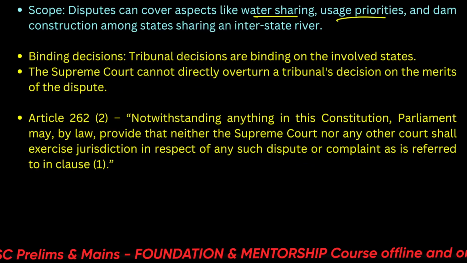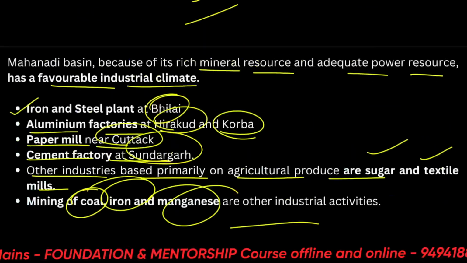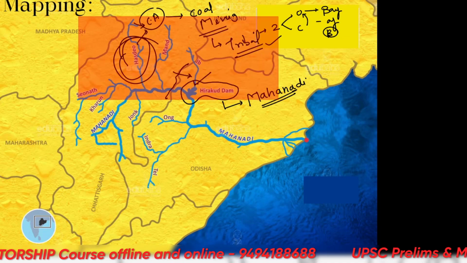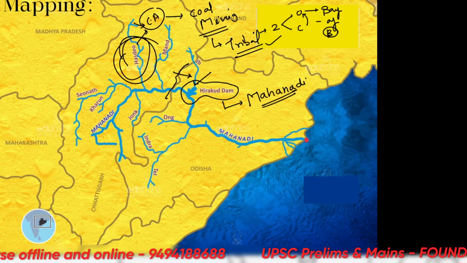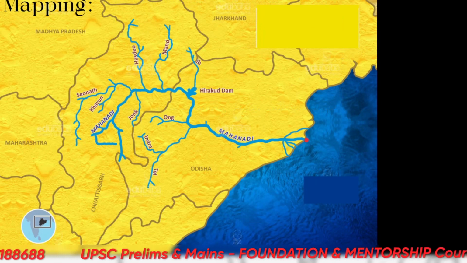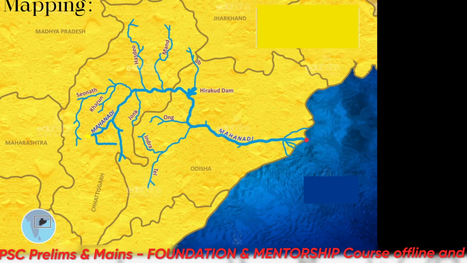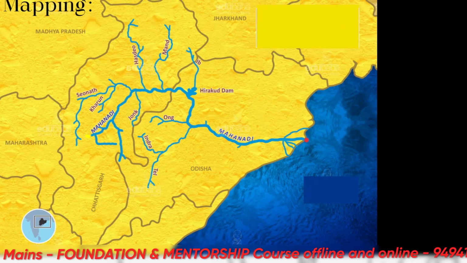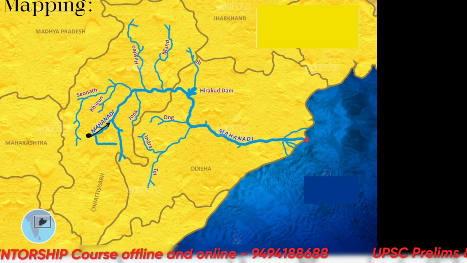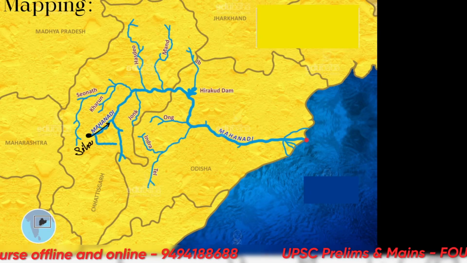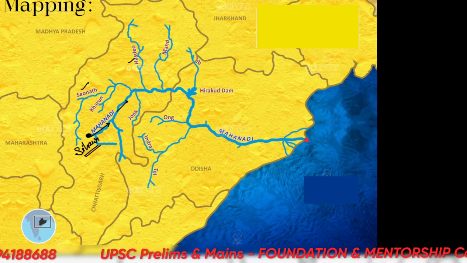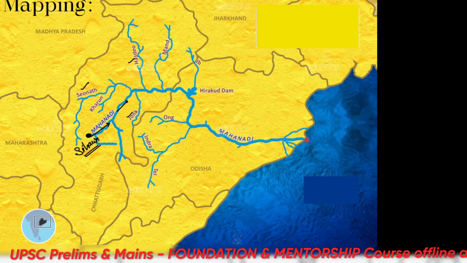Let's just quickly check back the mapping once. Alright. So what we saw is that Mahanadi emerges from Sihawa here. Then it goes forward, goes toward the north first. Then it is joined by the Seonath, Hasdeo and Jonk. Then these three rivers. Mand is also there.